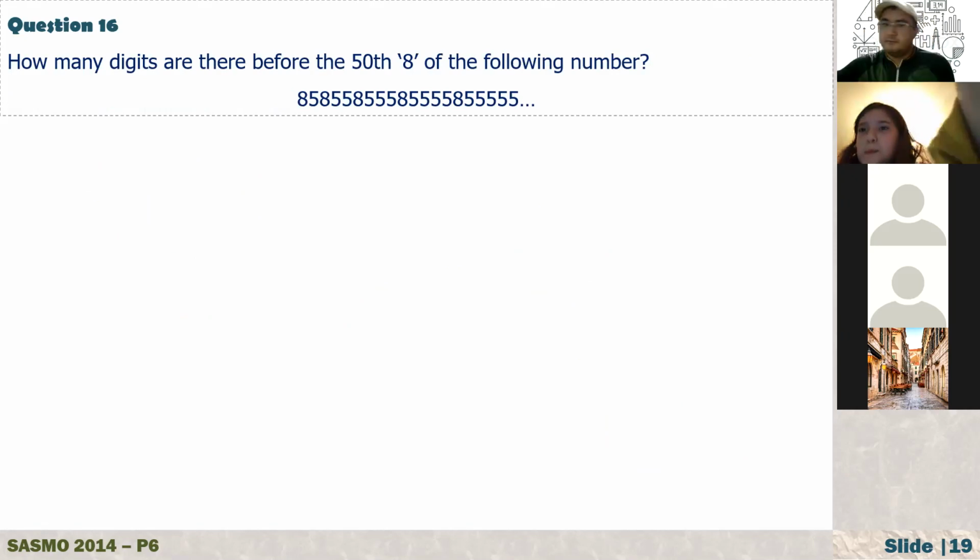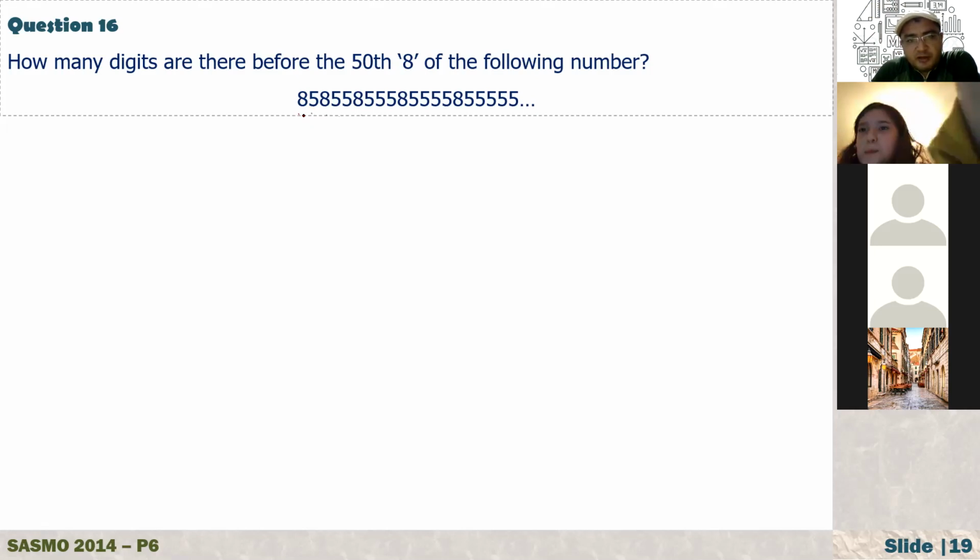How many digits are there before the 58th of the following number? Now, if you look at the numbers right here, we have 1 8 and 1 5. After the second 8, we have 2 5s.